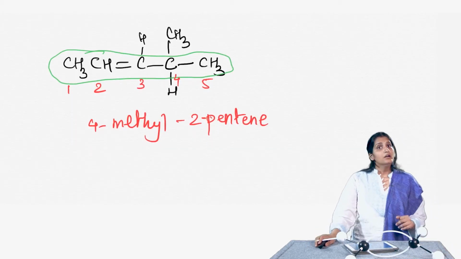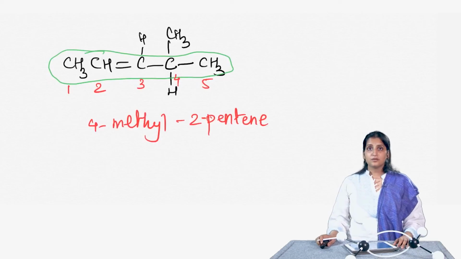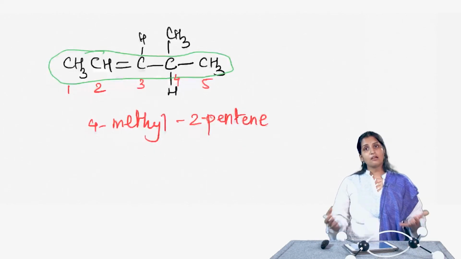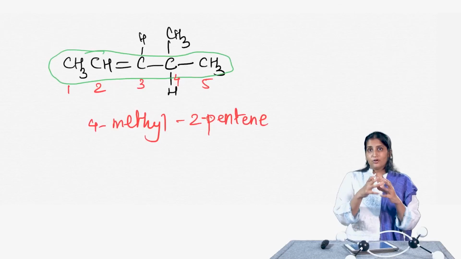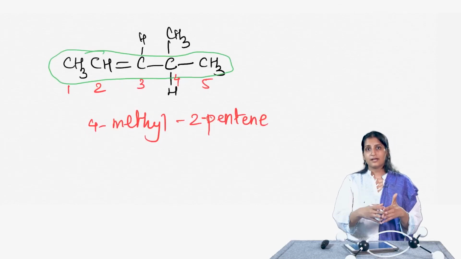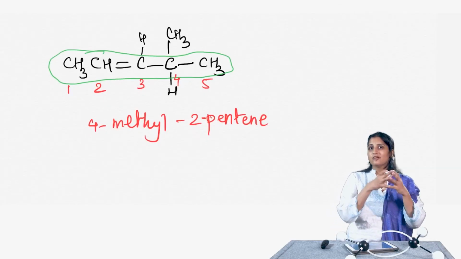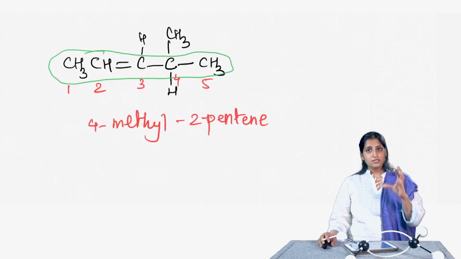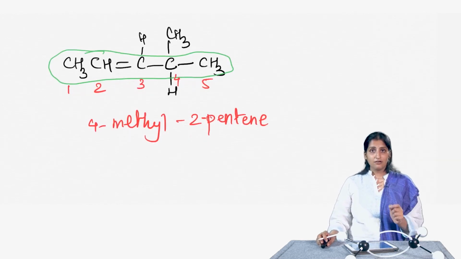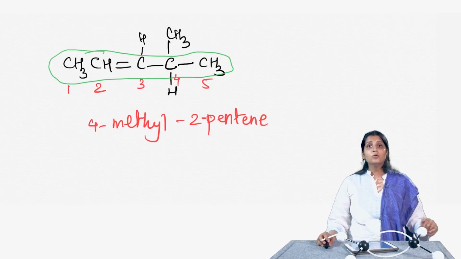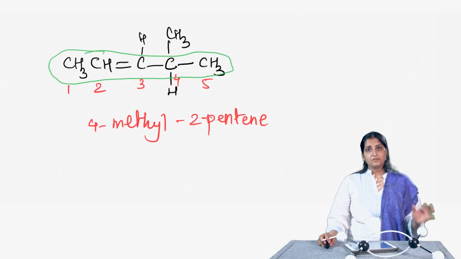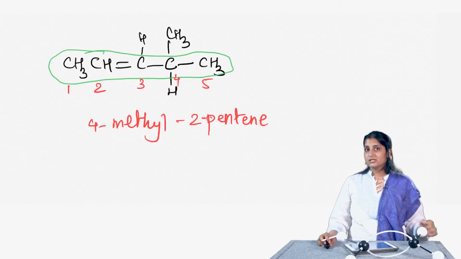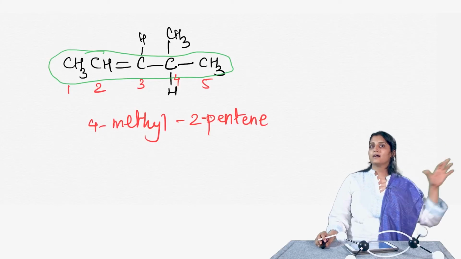If the chain has more than one substituent, then the substituents are cited in alphabetical order, just like in the case of alkanes, using the same rule of alphabetizing that we have learnt earlier. We also use the prefixes di, tri, secondary, tertiary, the same thing that we learned for alkanes. Just remember that the prefixes di, tri, secondary and tertiary are ignored in alphabetizing, but iso, neo and cyclo are not ignored. The appropriate number is then assigned to each substituent. That is what we remember from our alkane nomenclature.